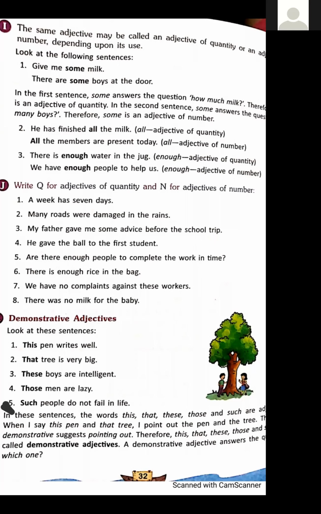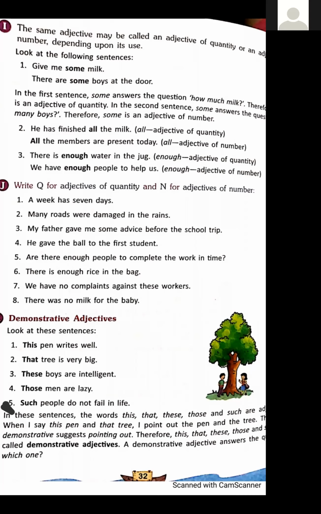But in the second sentence, there are some boys at the door. Here the noun is boys, and we can count the boys. These are countable nouns. In the first sentence, we are using some as an adjective of quantity because we can't count milk. But in the second sentence, we are using some as an adjective of number because we can count the boys.